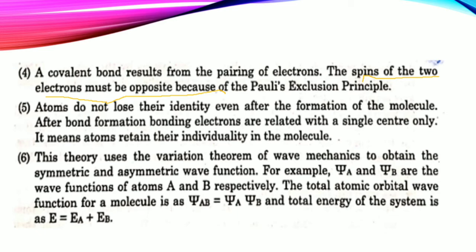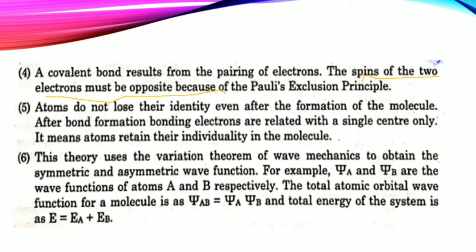Also, atoms do not lose their identity even after the formation of the molecules, right? કે H2 molecule છે, H atom છે એ bond બનવામાં ભાગ લે તો કોઈ બીજો molecule નહીં બની જાય, right? એ હાઇડ્રોજન જ રહેશે, તો એની identity lose કરશે નહીં, even after the formation of molecules. After bond formation, bonding electrons are related with the single center only, right?